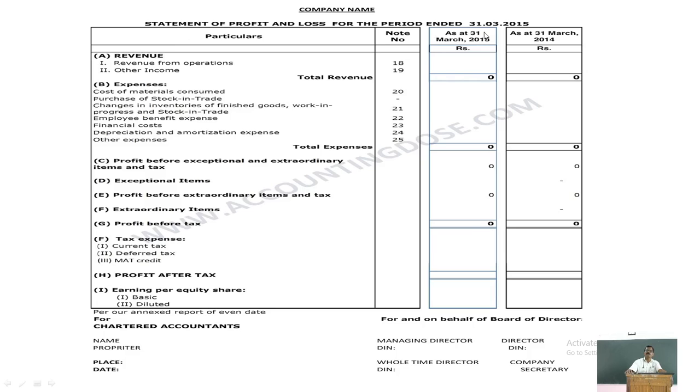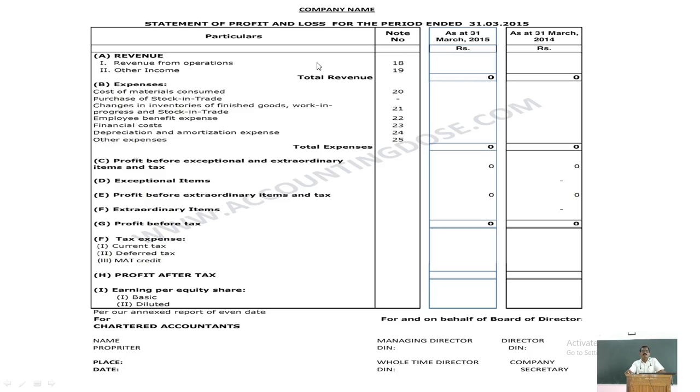Previous year's figures can also be shown here, as at 31st March. It is an example: both previous year's and current year's figures are shown. But in the preparation of financial statements in examinations, you have to consider only the current year's figures.